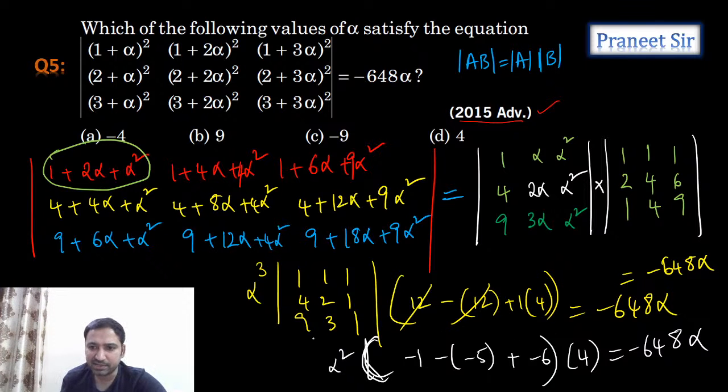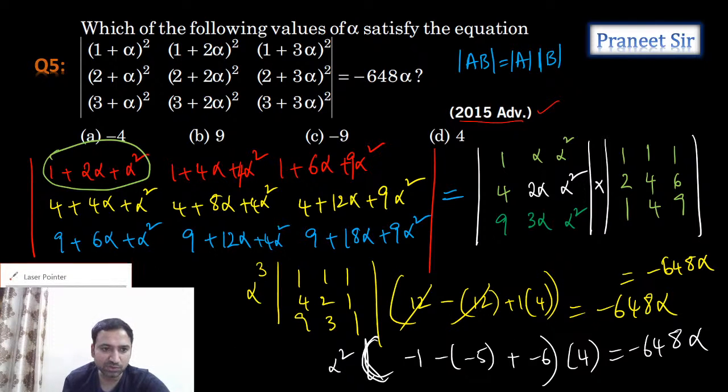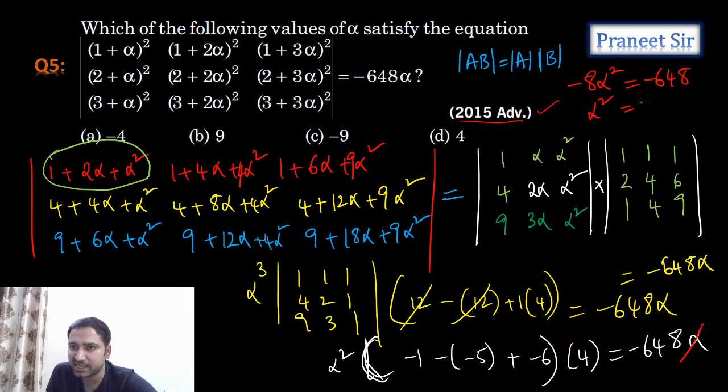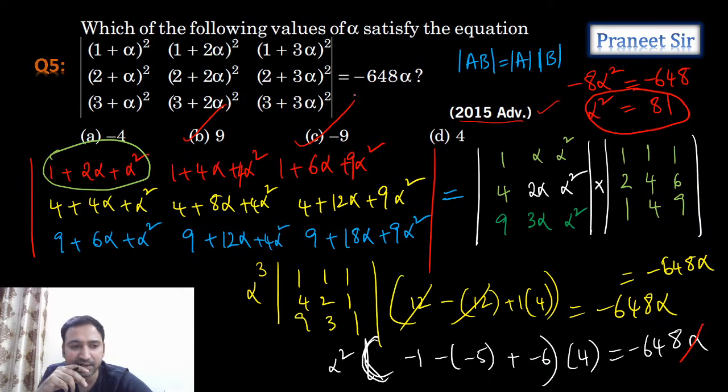So minus 2 means minus 8 alpha square is equals to, finally what I am getting is minus 8 alpha square. So alpha getting cancelled, right? Here alpha is getting cancelled already. Minus 8 alpha square is equals to minus 648 we are getting. So from this minus cancelled and 8 also cancelled. How much, guys? 81 alpha square, 81 we are getting, guys. What does that mean? Alpha is equals to plus 9 and minus 9. Correct now?